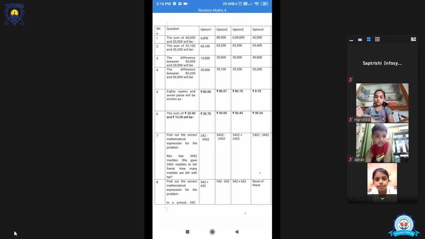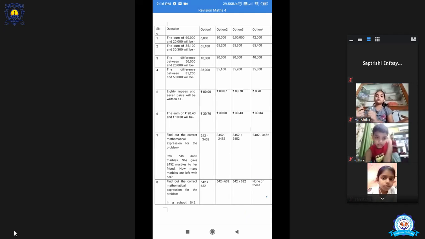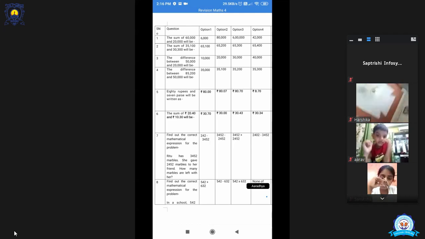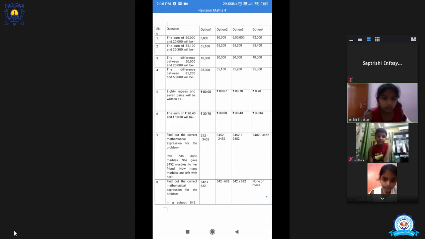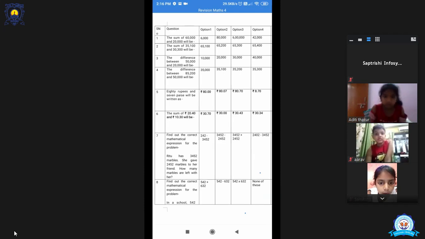Now, the sixth one. Aditi, solve the sixth question. Ma'am, I know that. Arhan, you will get your chance. Aditi, try to do it orally, beta. You don't need to write anything in the copy. It's a mental maths question. 40 plus 30 will be equal to how much?